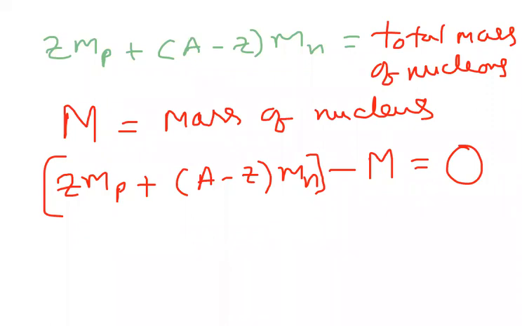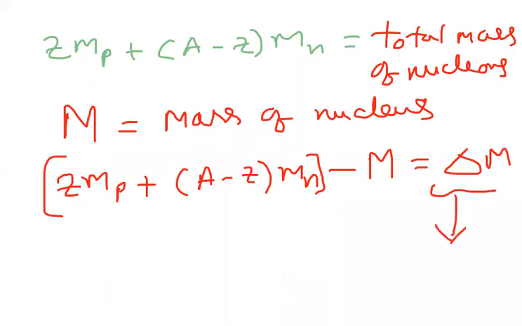When the total nucleons mass is nothing but the nucleus mass, the difference should be 0. But unfortunately, we notice some value here. So there is some mass missing.